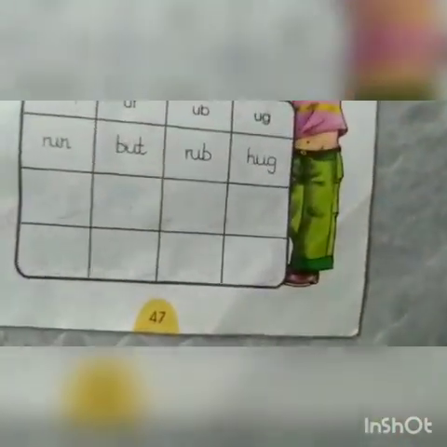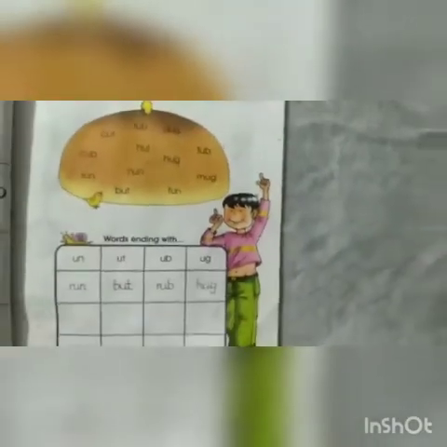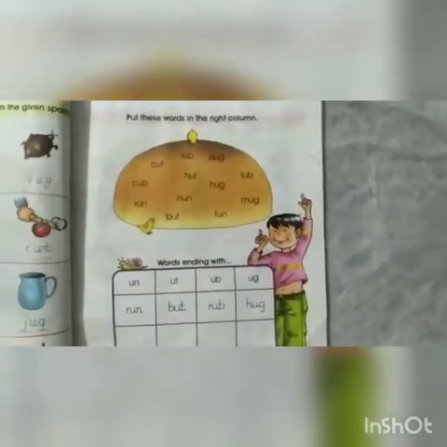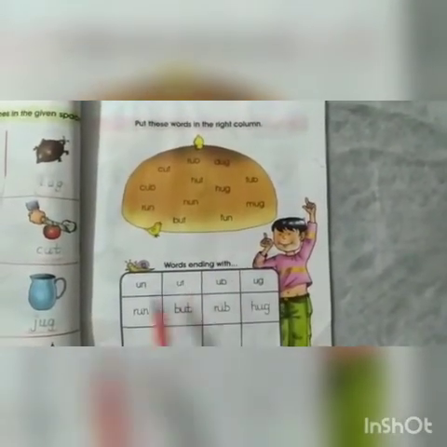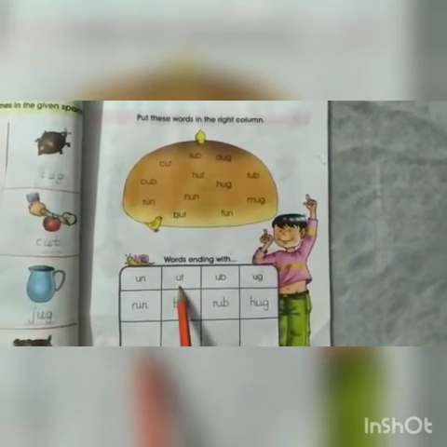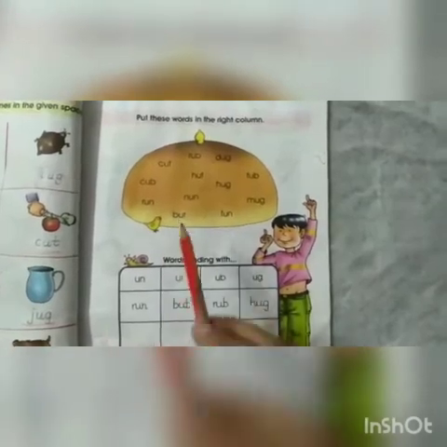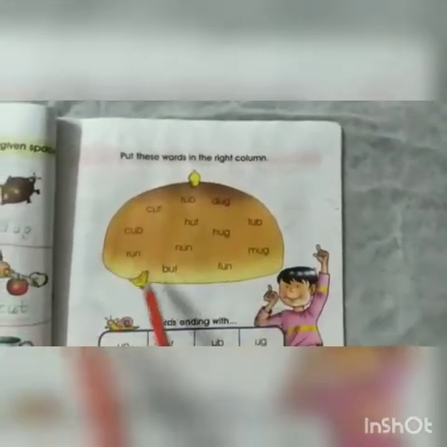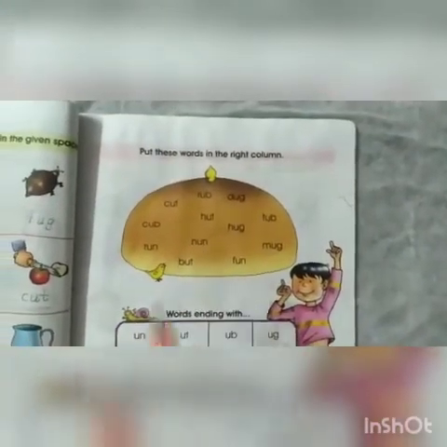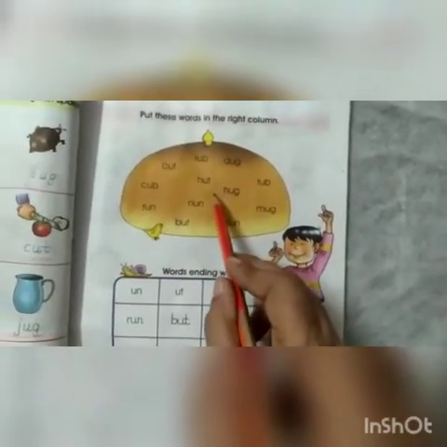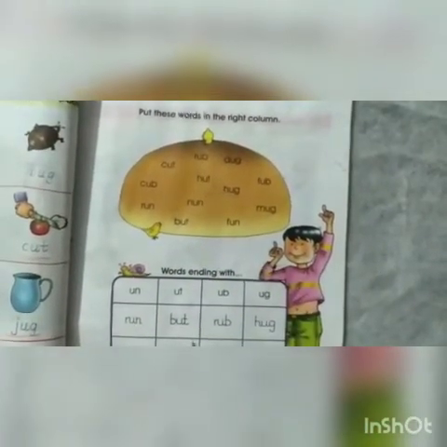Now open your book and go to page number 47. Children, you see there are 4 columns for the words ending with UN, UT, UB and UG. Also, there are so many words in the picture of bun. Today, we will put these words in the right column. Let's start.